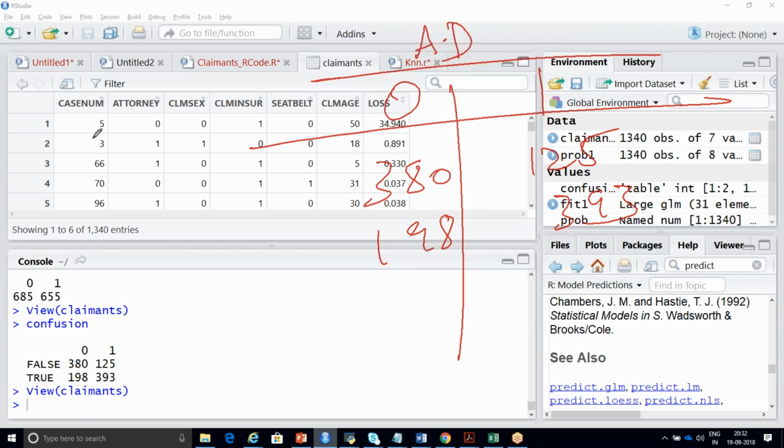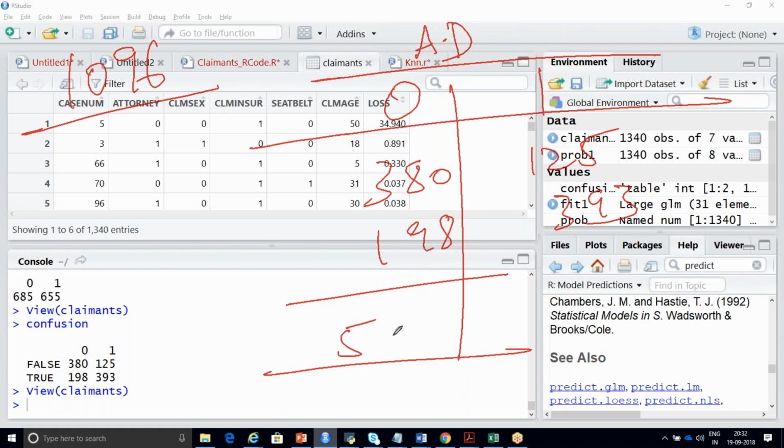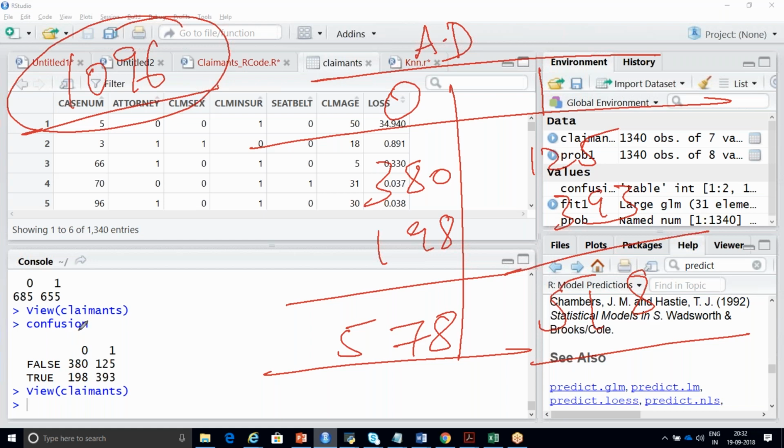Out of 1096 observations, in your actual data, you're having 0 how many cases? 578. Add this. 8 plus 8 plus 9 is 7, 5, 7, and 3 plus 2 is 5. So here it is 518. Clear? If you add these together, how much it will be? 578 plus 518, it will be 1096. So this is your actual data set from your attorney column. Is it clear, Satish, now?